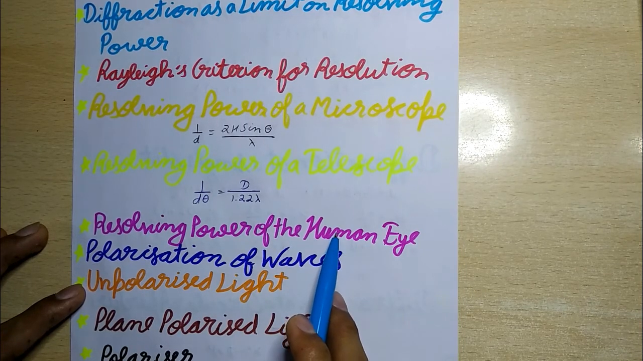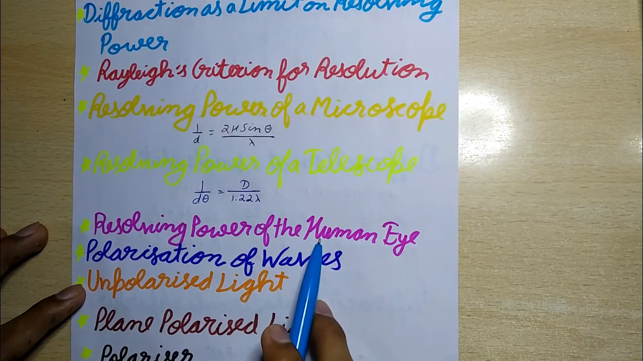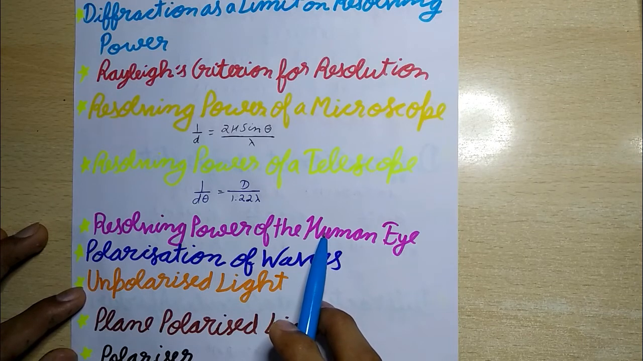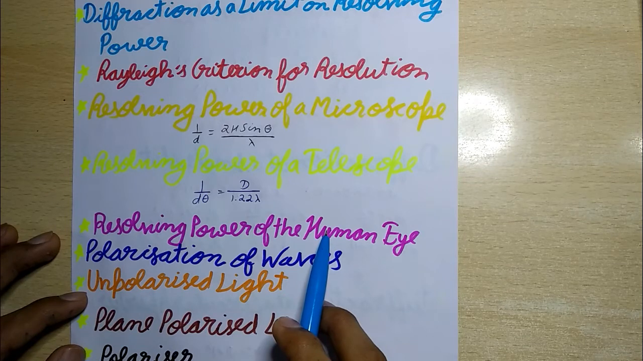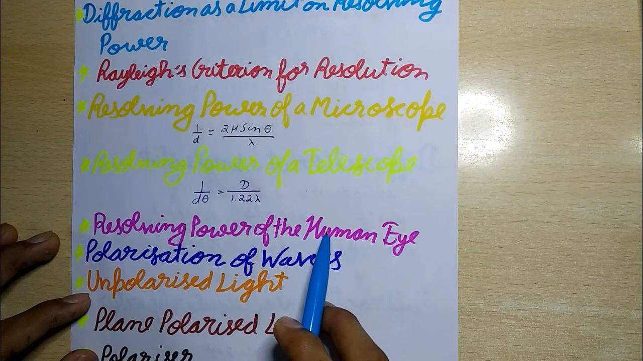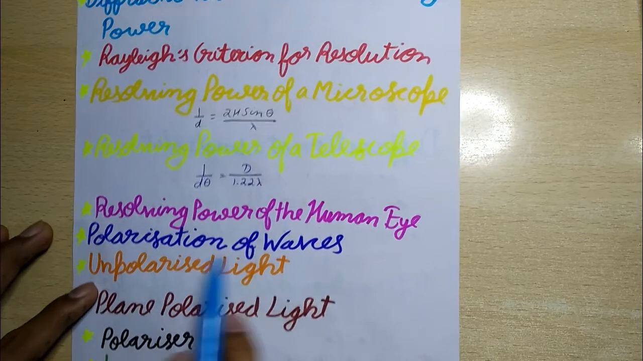The human eye can see two point objects distinctly if they subtend at the eye an angle equal to 1 minute of arc. This angle is called the limit of resolution of the eye. The reciprocal of this angle is equal to the resolving power of the eye.